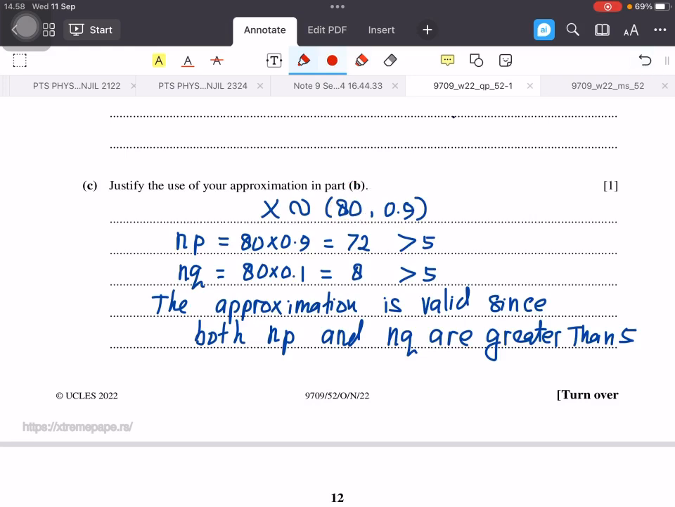In order for the approximation to be valid, we need to show that both n times p and n times q are greater than 5. Here n times p is 80 times 0.9. The value is 72, it's greater than 5. And nq is 80 times 0.1, which is 8. So it's also greater than 5. So the approximation is valid since both np and nq are greater than 5.